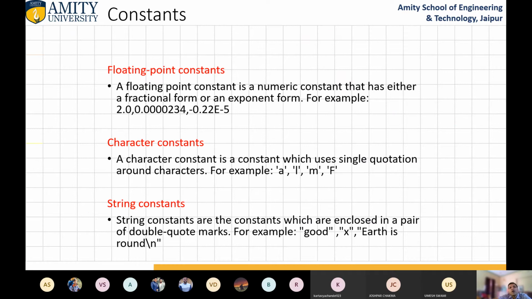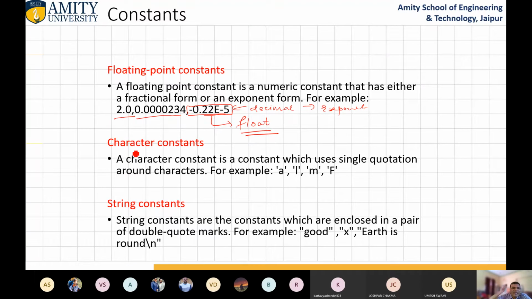So here we showed floating point constant. You can see that a floating point constant can be written as 2.0, 0.0000234, and minus 0.22e minus 5. So these are the ways of representing floating point. Okay. When I explain floating point, I will show how we write a floating point number and what the different standards are. I will show you how this e is coming, because e is not a number, and e is even used with hexadecimal numbers. So how can we use it with decimal numbers? There is a special meaning of this e. E means exponent. Okay.